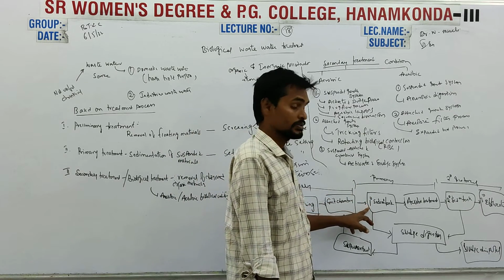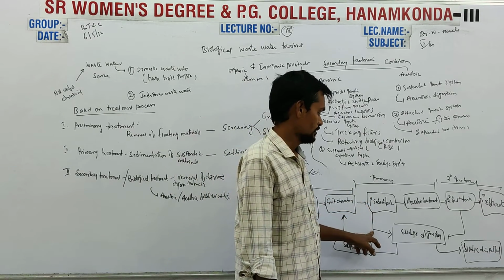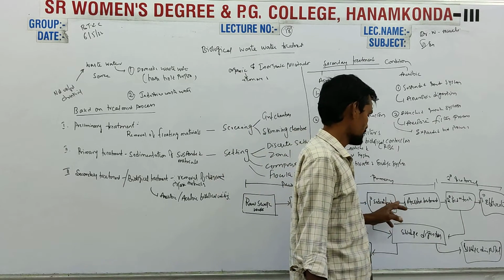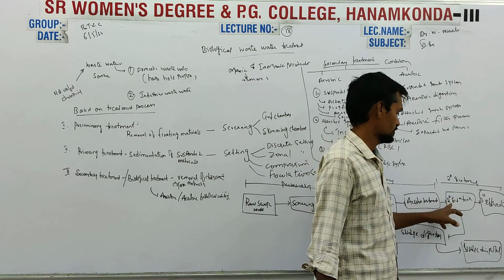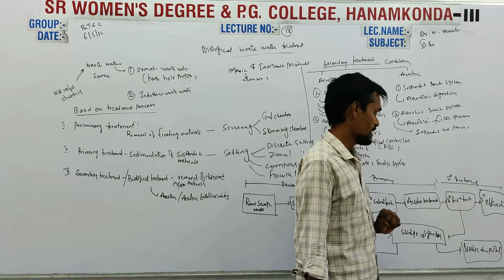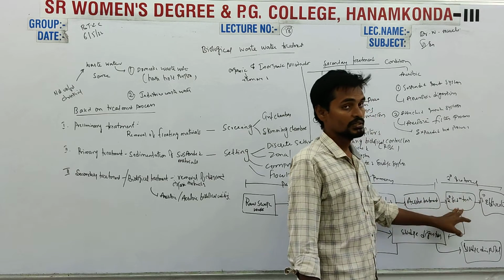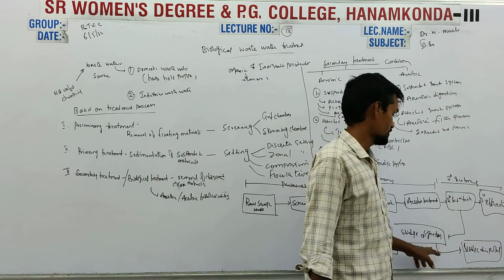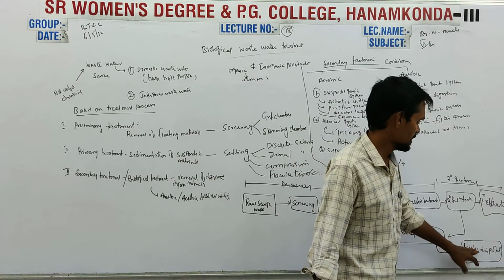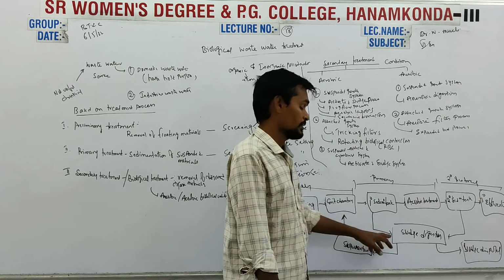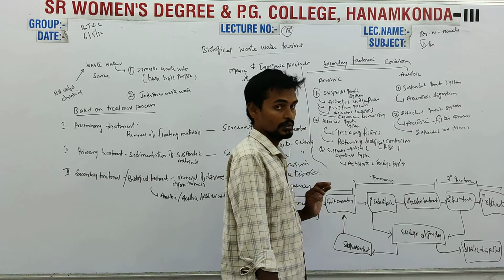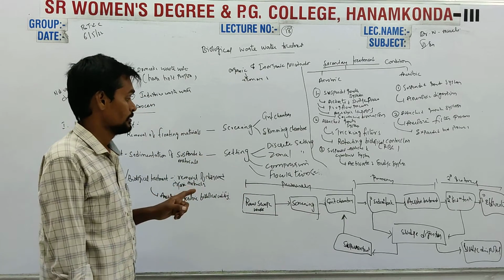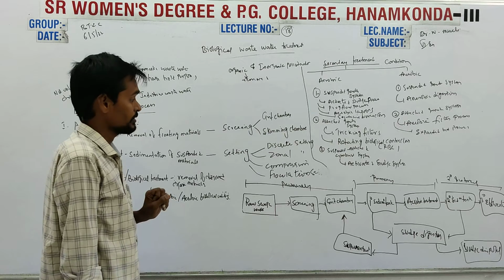So from the primary sedimentation tank, the remnants will go for sludge digestion. From primary sedimentation it will go for aerobic treatment, and then to the secondary sedimentation tank. From the primary and secondary sedimentation tanks, the sludge will be collected and go for digestion. After digestion, it is disposed, and whatever supernatant remains will be returned back to the grid chambers. So this is an overall picture of the flow chart of biological wastewater treatment.